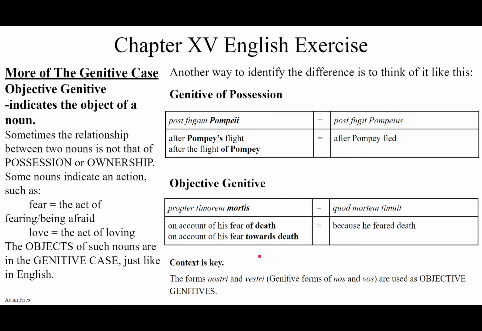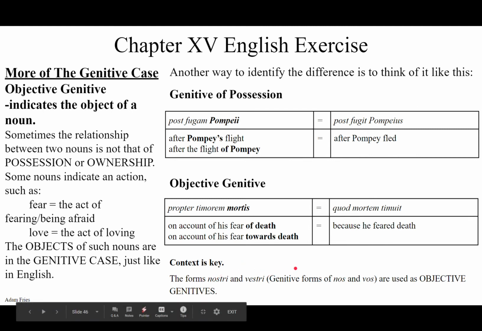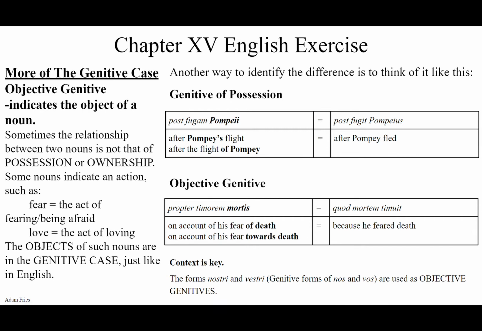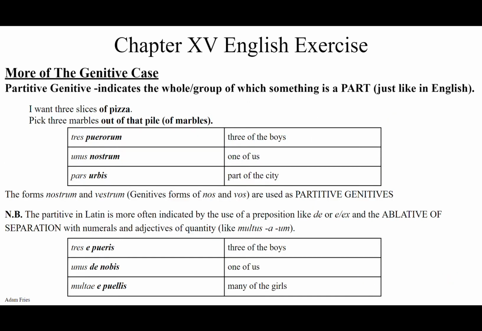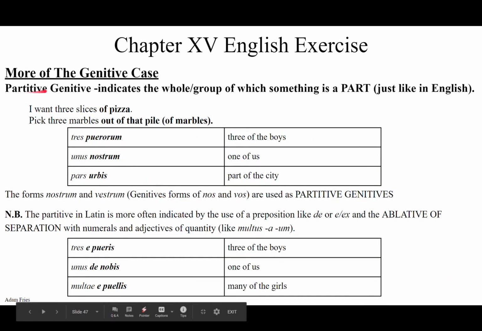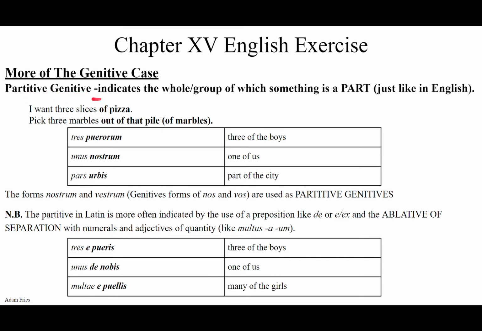Those alternate genitive forms for nos and vos, nostri and vestri, these are the objective genitive forms of nos, that is nostri, and of vos, that is vestri. Whereas the partitive genitive, another use of the genitive, indicates the whole or group of which something is a part.